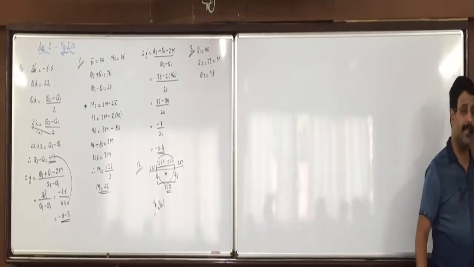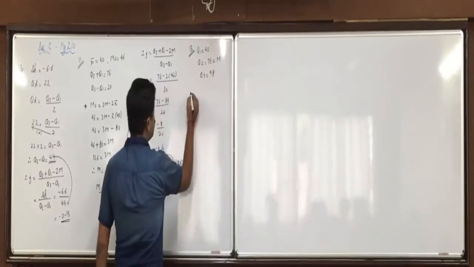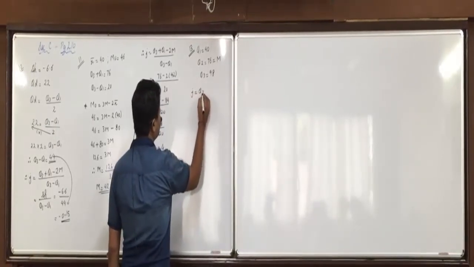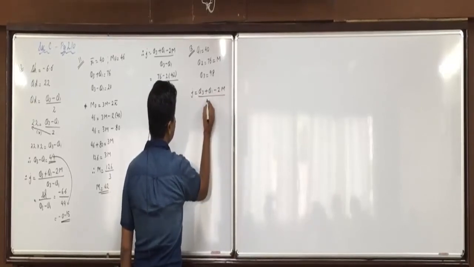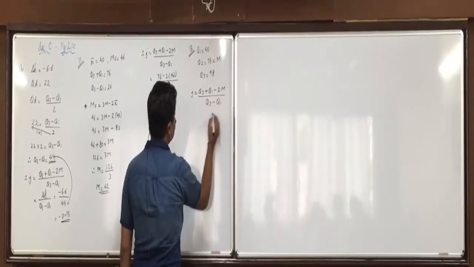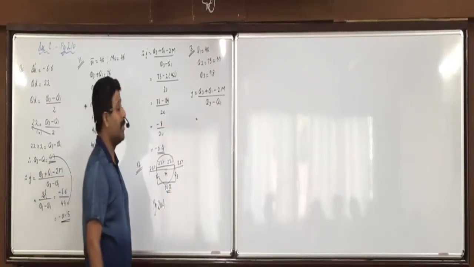Direct formula is applied. All the information is given, the direct formula is to be applied. So J is equal to Q3 plus Q1 minus 2M upon Q3 minus Q1. Okay?